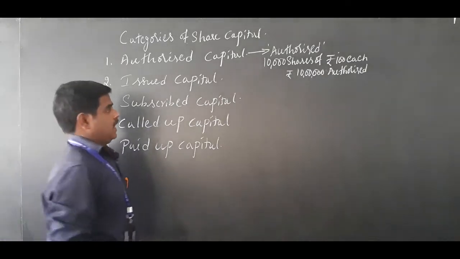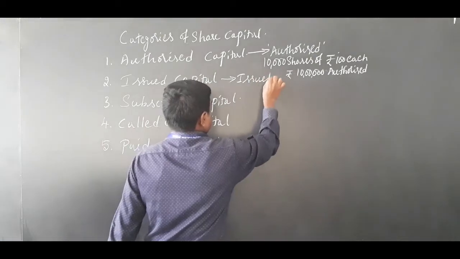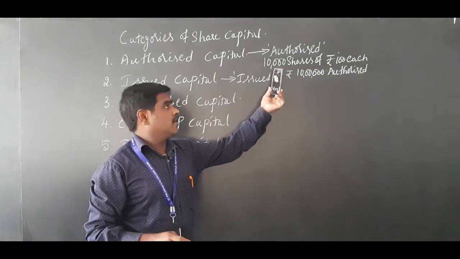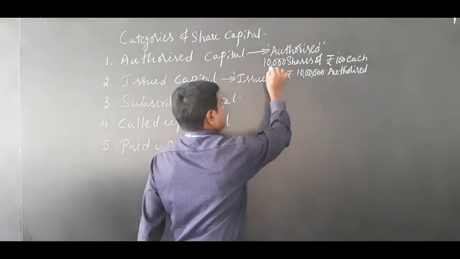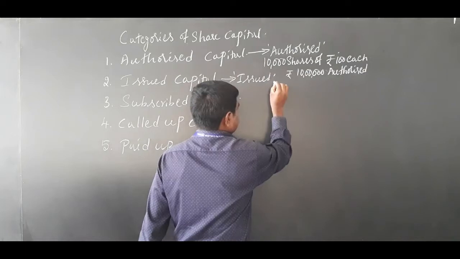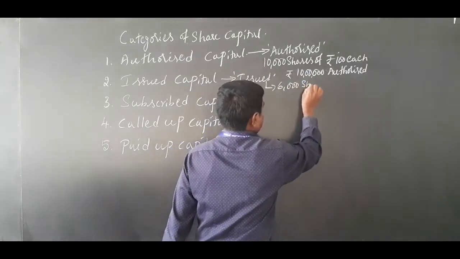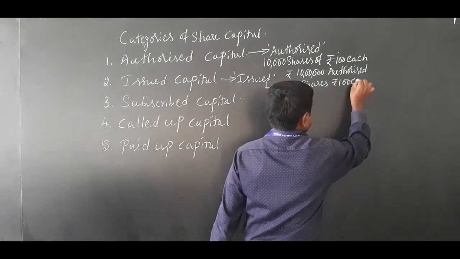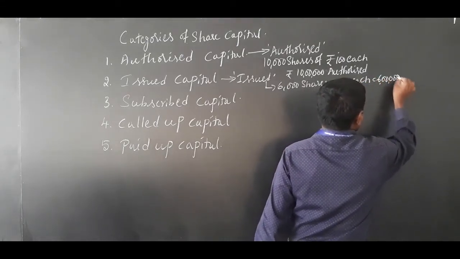Issued capital. Issued capital is the capital actually issued to the public. How much is the company ready to issue to the public? Take an example: the company has registered for 10,000 shares. Not all 10,000 shares will be issued. Out of the 10,000, for example, the company will issue 6,000 shares of rupees 100 each now. So, 6 lakh rupees is what we call issued capital.